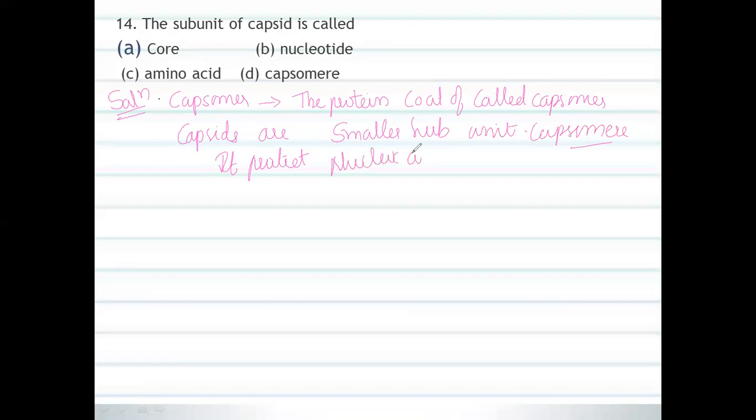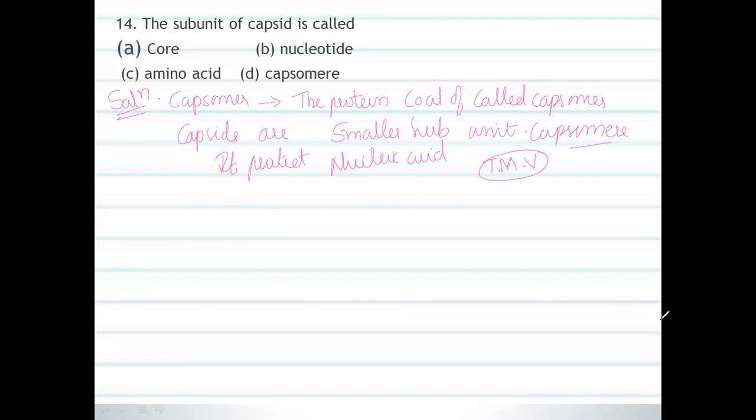Here, whenever we see the TMV, most of you have some idea regarding that particular TMV. What do you mean by the TMV?